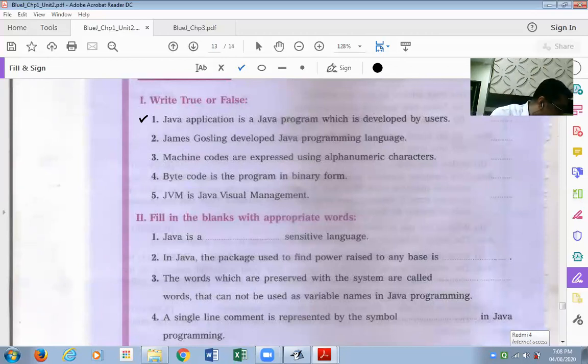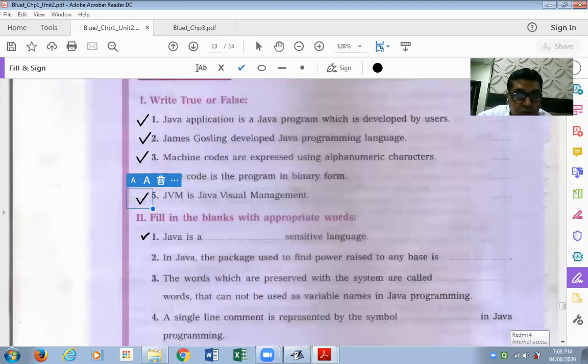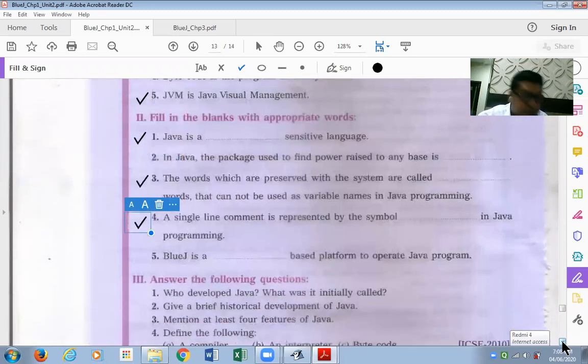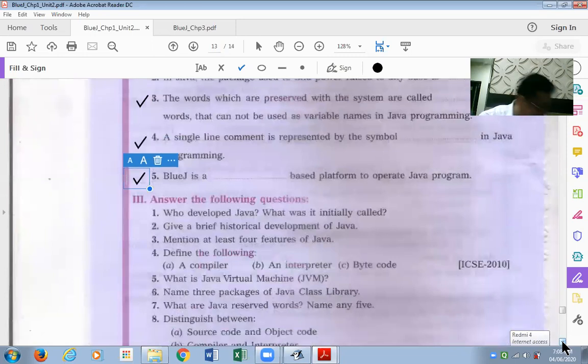The questions that you have to attempt are 1, A1, 2, 3, 5, then from the fill in the blanks, 1, 3, 4. These answers you have to attempt first, then I will be giving the answers to you. So this is like an exercise for you. You have to go through the notes, this chapter, this PDF file itself, and attempt them.